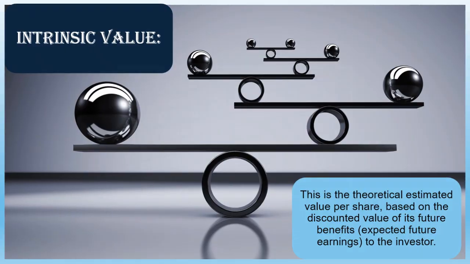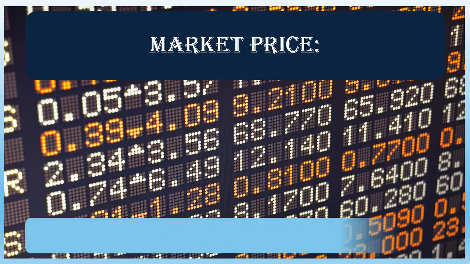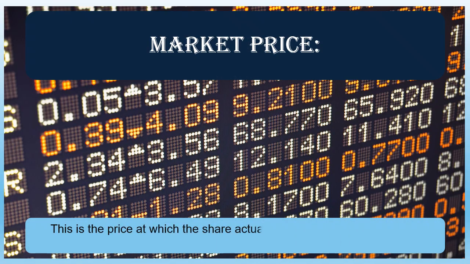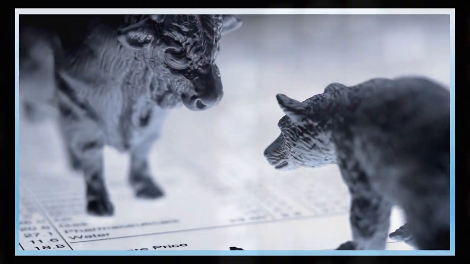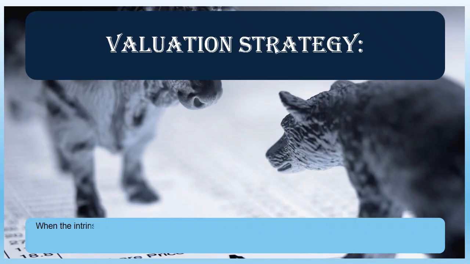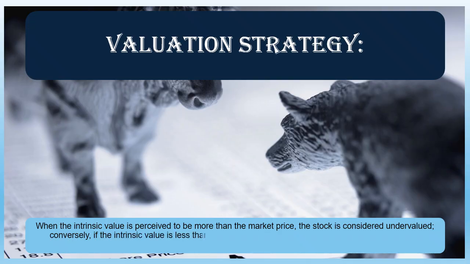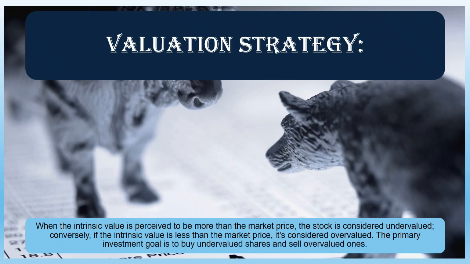Market price. This is the price at which the share actually trades on the stock market, reflecting the collective opinion of all buyers and sellers. Valuation strategy. When the intrinsic value is perceived to be more than the market price, the stock is considered undervalued. Conversely, if the intrinsic value is less than the market price, it's considered overvalued. The primary investment goal is to buy undervalued shares and sell overvalued ones.